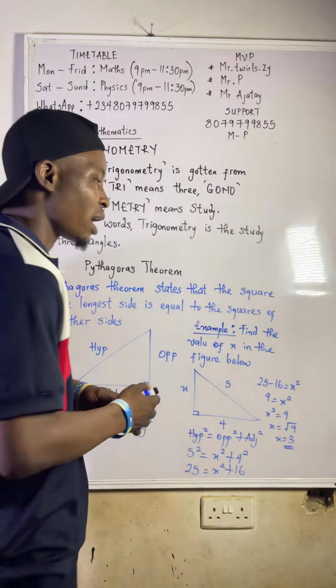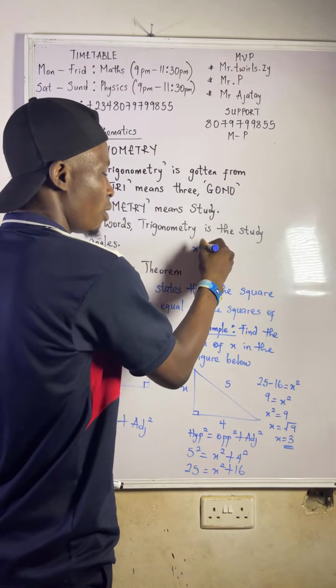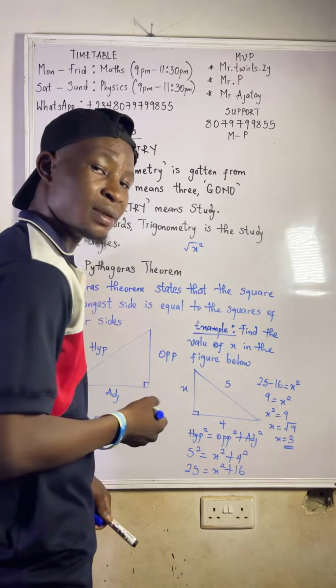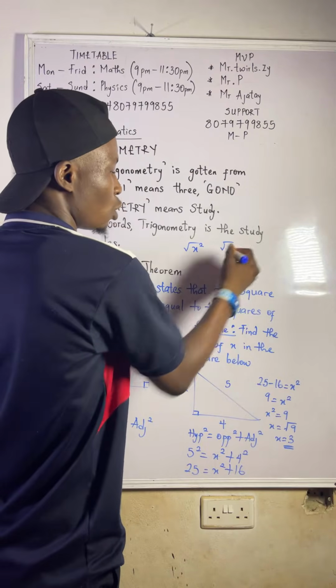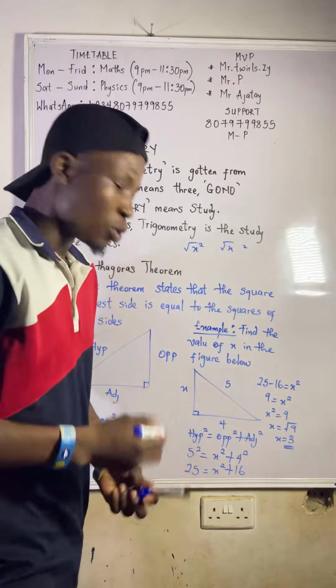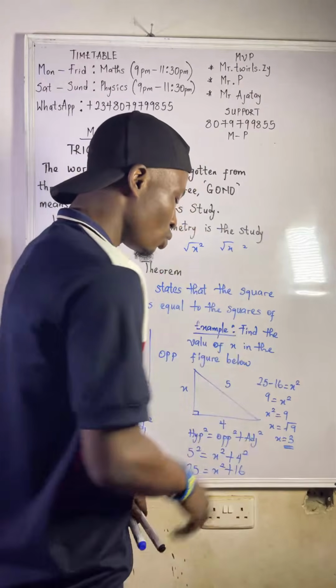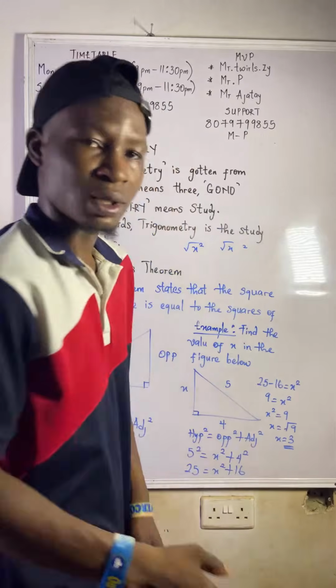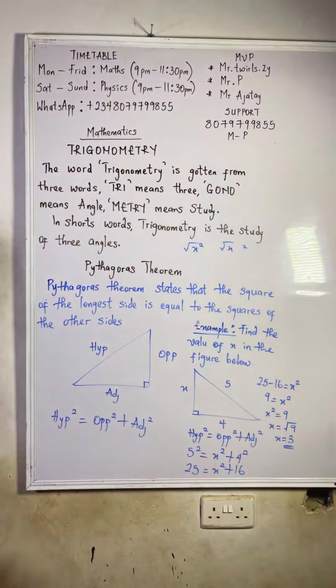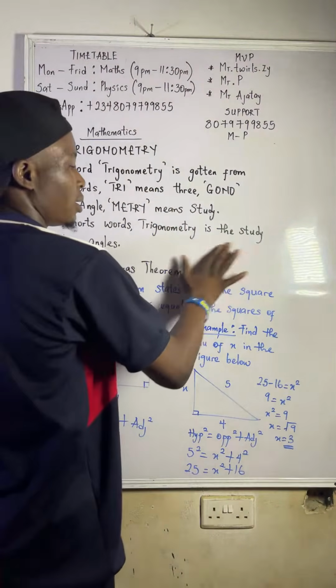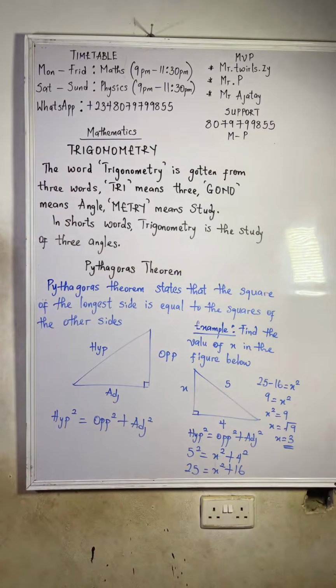If you want to cancel square, you take the square root of both sides. If you want to cancel square root, you square both sides. Since we want to cancel square, we take the square root of both sides. The square root of 9 gives us 3. And that's how you get the value of x. That is how you solve questions like that.